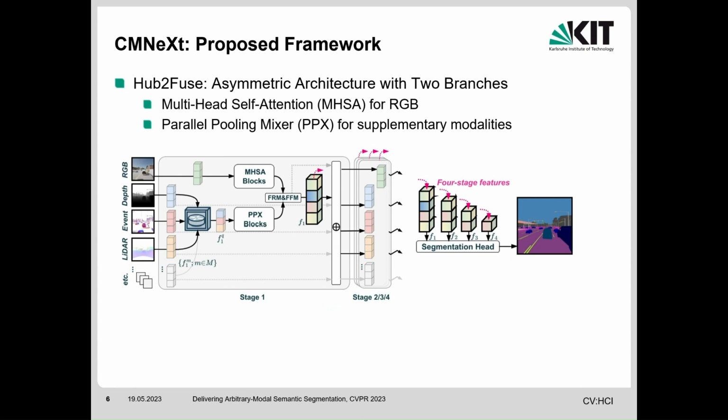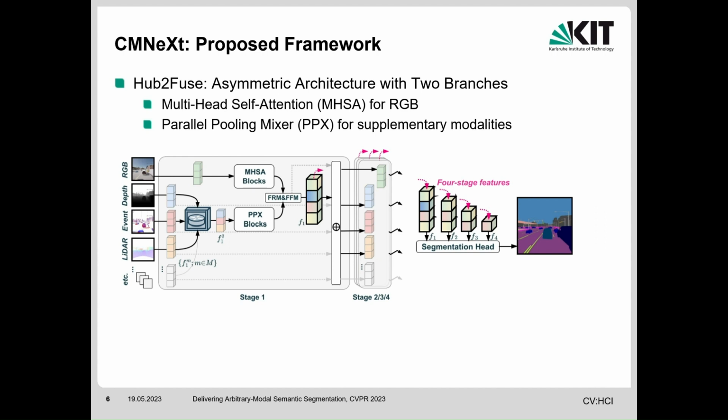Our CMNeXt has an encoder-decoder architecture. The asymmetric encoder has 2 branches and 4 stages. We assume that RGB representation is essential for semantic segmentation, so the primary branch is for RGB and the secondary branch is for supplementary modalities. The RGB image is gradually processed by multi-head self-attention blocks, and we designed a parallel pooling mixer to process the images of other M modalities.